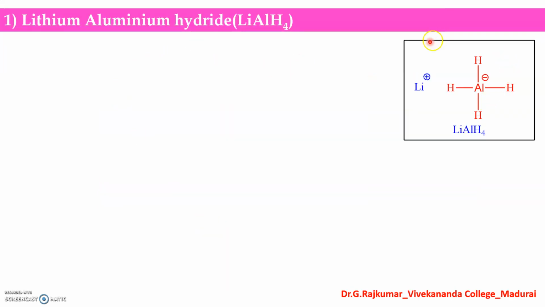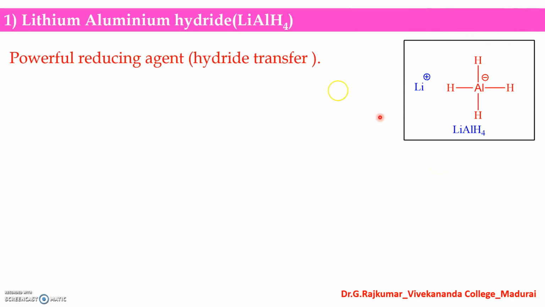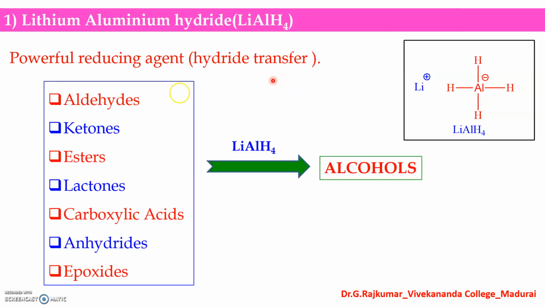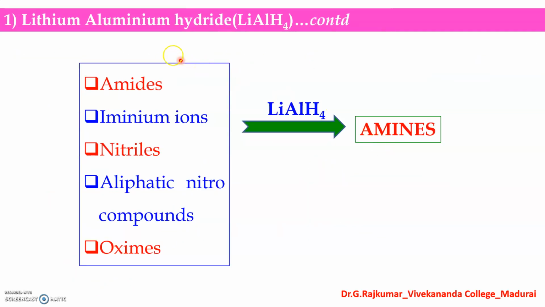Lithium aluminum hydride is a strong, powerful reducing reagent. It is a hydride transfer reaction, and almost all the carbonyl groups can be reduced in the presence of lithium aluminum hydride. You can reduce aldehydes, ketones, esters, lactones, carboxylic acids, anhydrides, and epoxides into alcohols. And also you can reduce amides, iminium ions, nitrile compounds, aliphatic nitro compounds and oximes into amines.